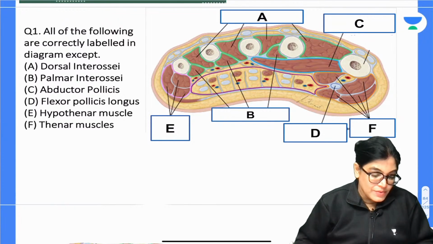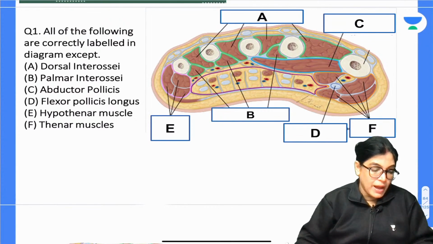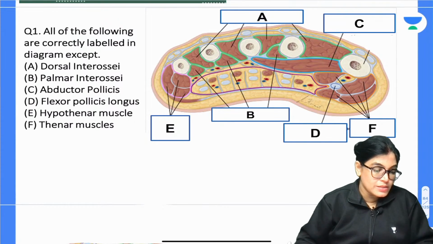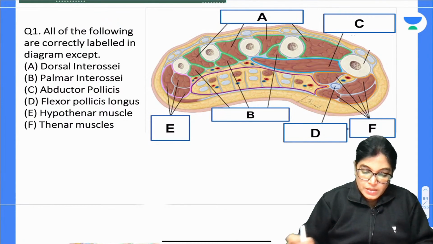So Dr. Kaustup has given the answer C. C is not correctly matched. Okay, what about others?